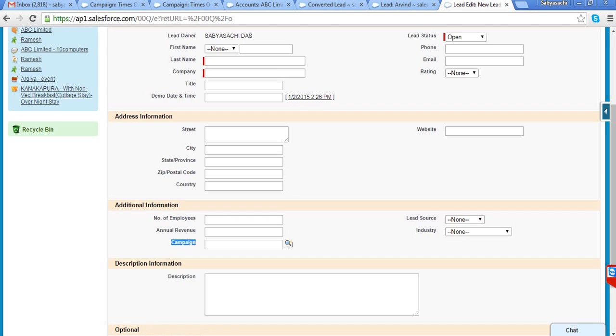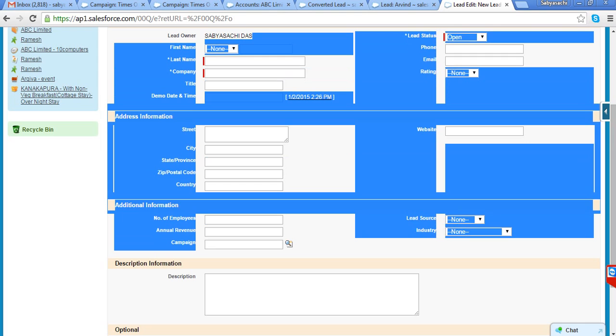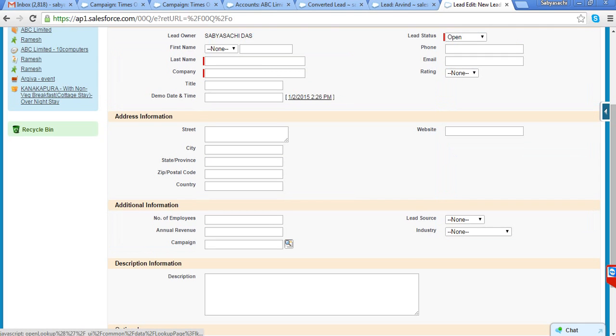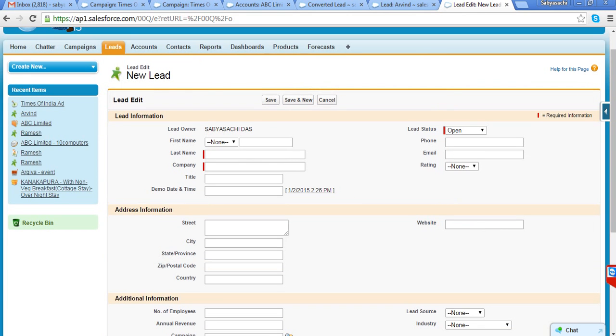However, it is not mandatory that a lead has to come from a campaign. A lead may come from a reference also. You refer your friend and he calls us without looking at any campaign or advertisement. So you capture the lead manually, and if you link it with a campaign at that time, those leads are associated with that campaign.